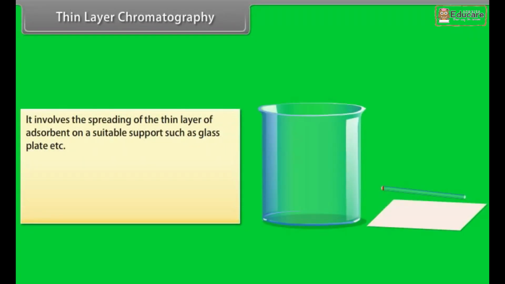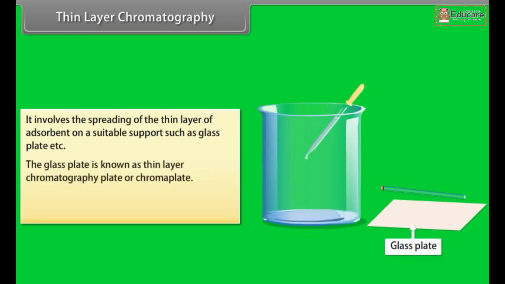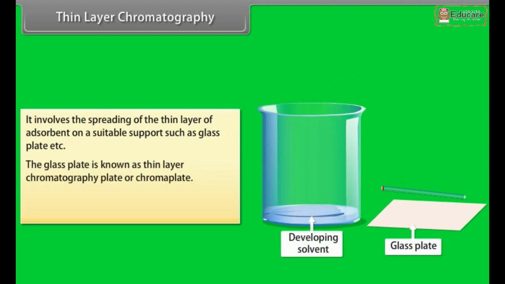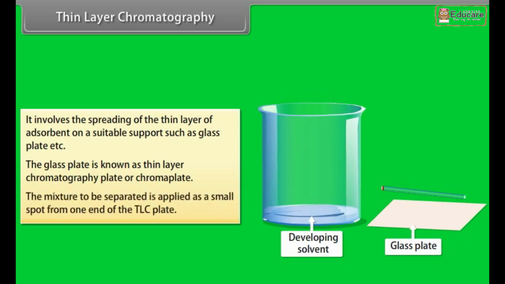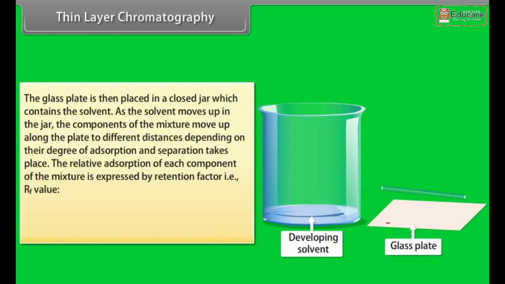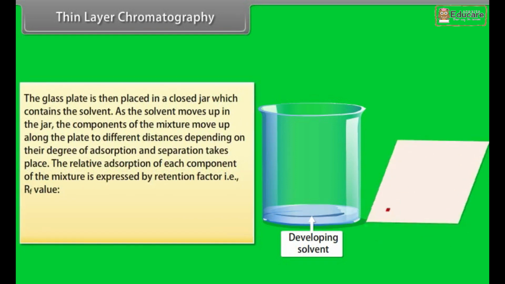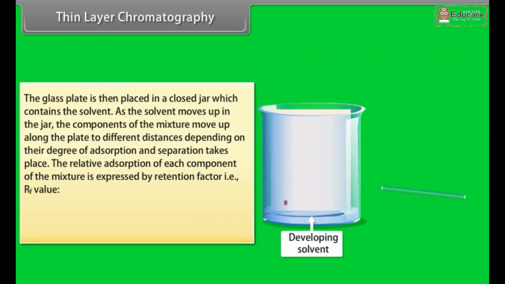Thin layer chromatography. It involves spreading a thin layer of adsorbent on a suitable support such as a glass plate. The glass plate is known as a thin layer chromatography plate or chroma plate. The mixture to be separated is applied as a small spot at one end of the TLC plate. The glass plate is then placed in a closed jar which contains the solvent.